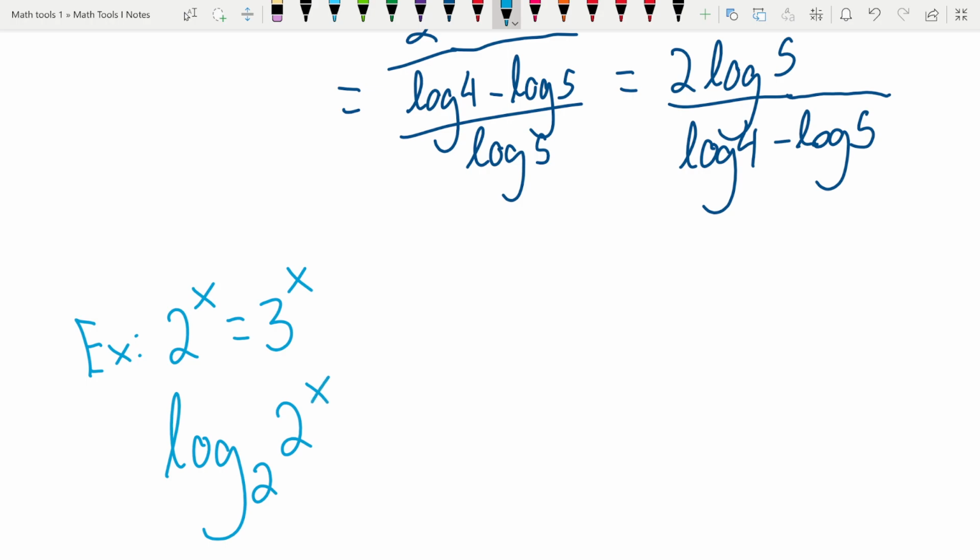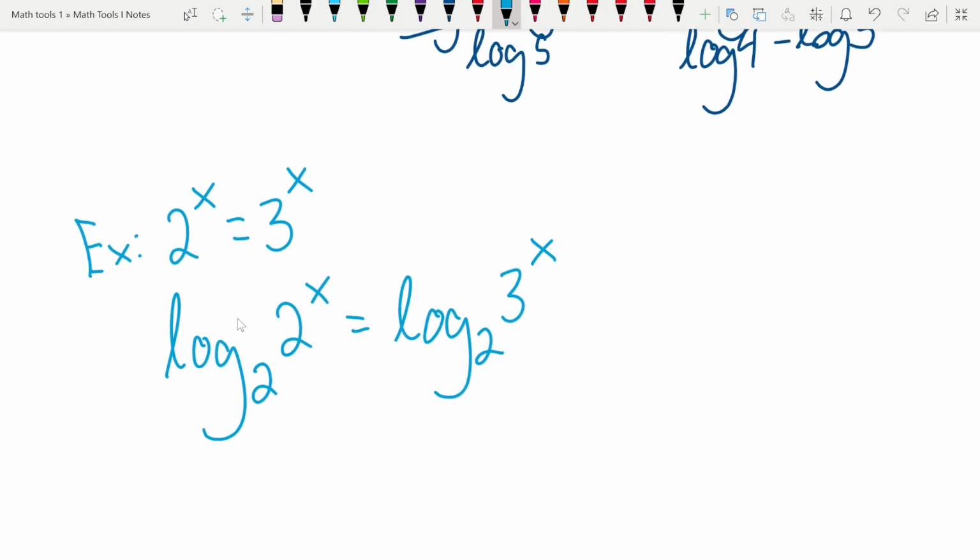Log base 2 of 2 to the x equals log base 2 of 3 to the x. So we get x, and I think at this point we can just write x over here. We know this is log base 2 of 2, so it's going to be 1, equals x log base 2 of 3. So it's starting to look a little bit strange.